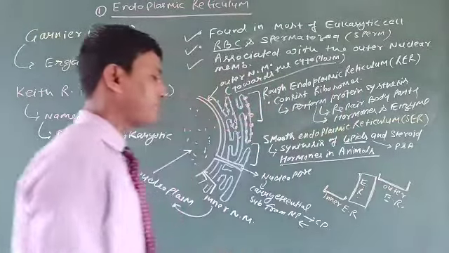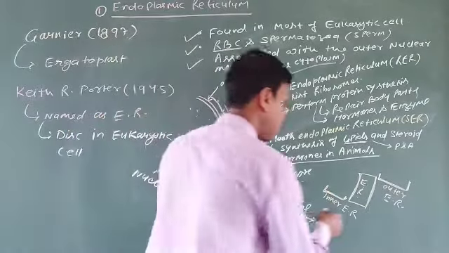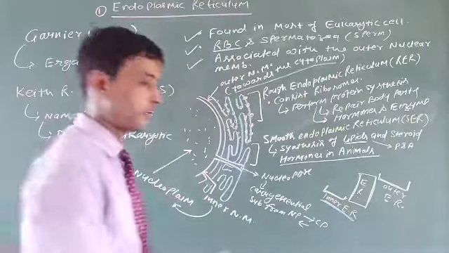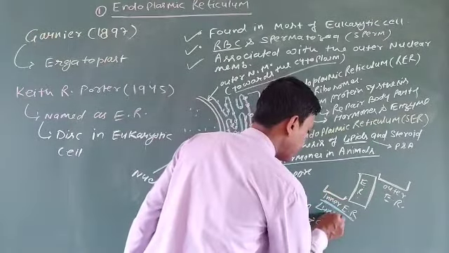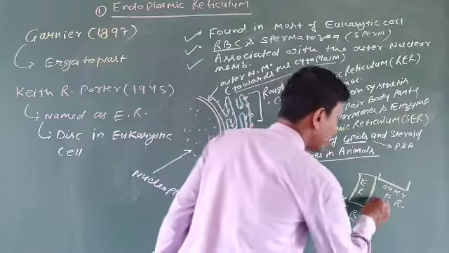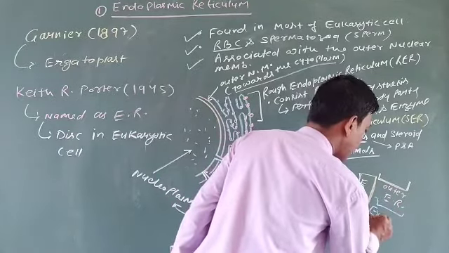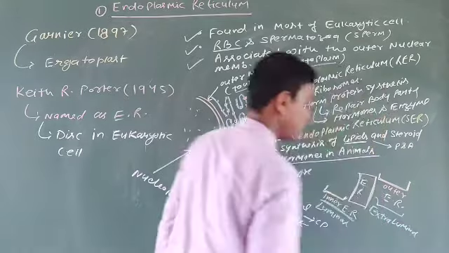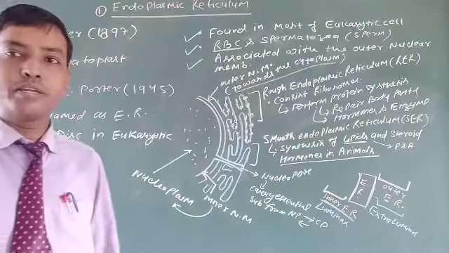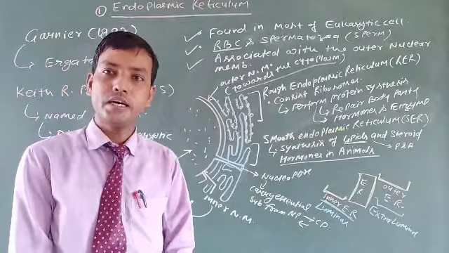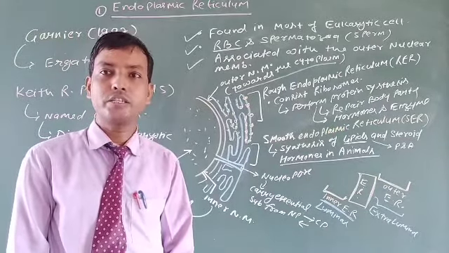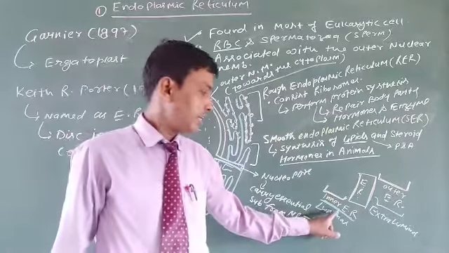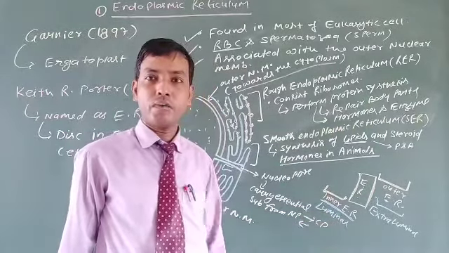Keep in mind, the inner endoplasmic reticulum is known as luminal, and this is known as the extraluminal. The extraluminal is the cytoplasmic membrane side, while the inner endoplasmic reticulum is the part of luminal.